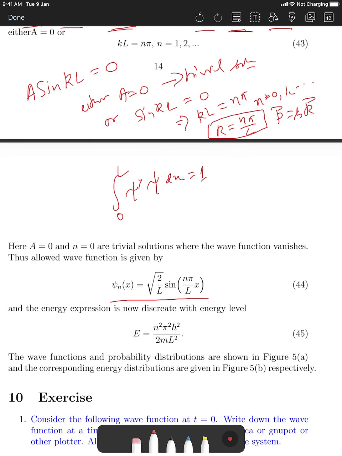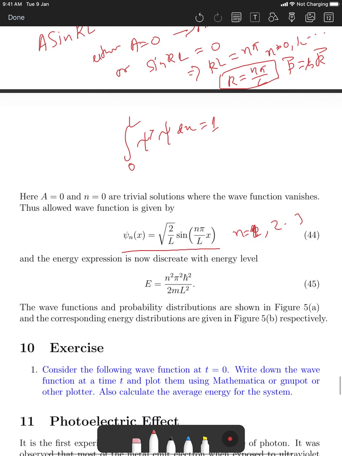You get sine square, and because of that sine square you get 2. It's very easy algebra, you can do it. So this is the wave function, and if n is 0, the wave function vanishes, so n should start from 1, because we want a non-trivial solution: 1, 2, 3.